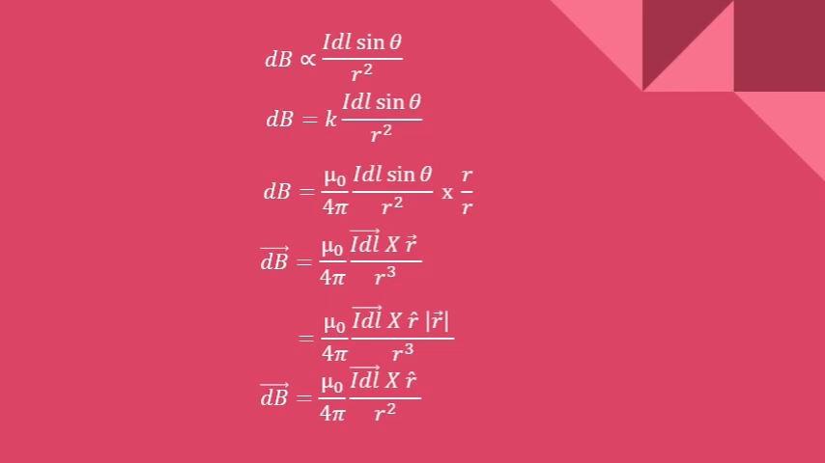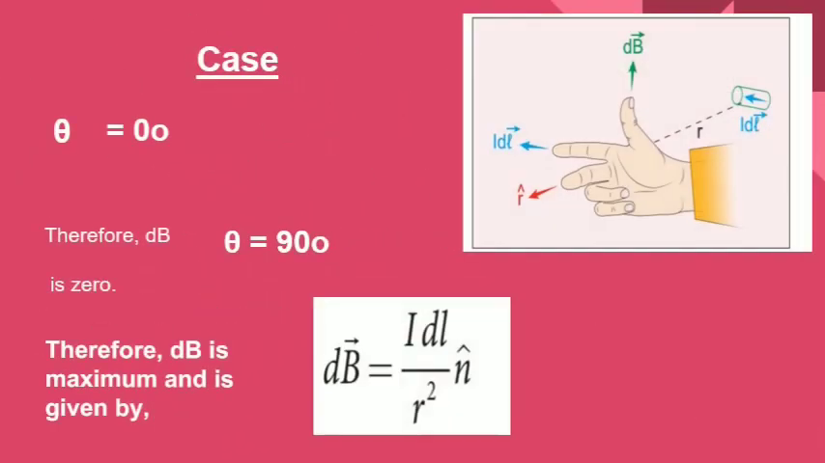So by using the line element we have found the small amount of magnetic field at point B, that is dB vector. If you want to find the whole magnetic field because of the conductor, this must be integrated. Next we are going to see the special cases.